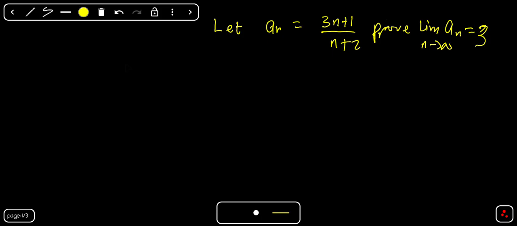Okay, so before we start, it is very important to write out the definition. For this limit to exist, the following property must hold.